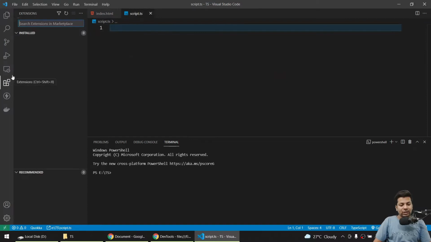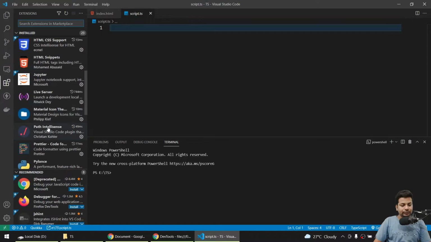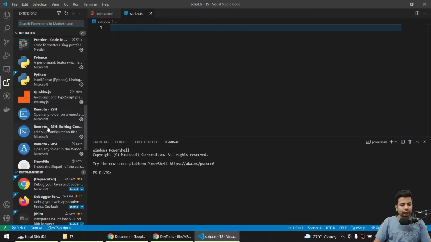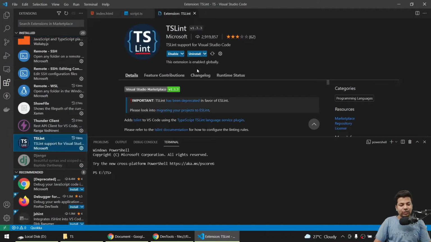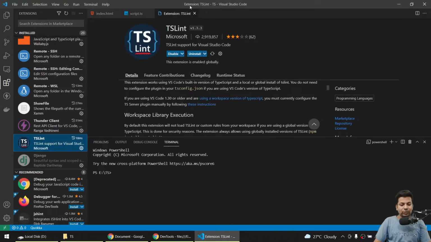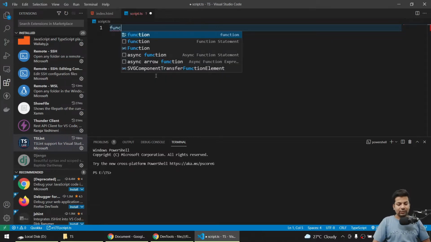And you can use this extension which is called tslint. You can use this extension if you want. I mean, it's pretty good. tslint, I think it is by Microsoft. So let's just start. Suppose you are making a function.